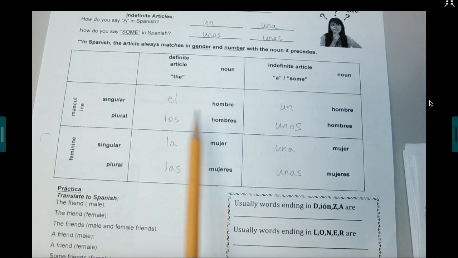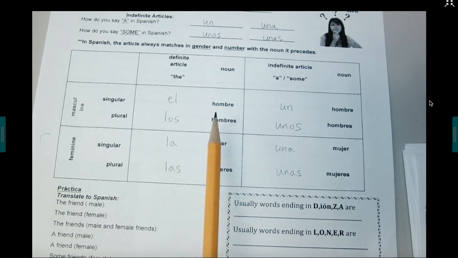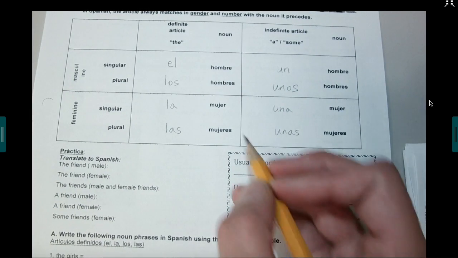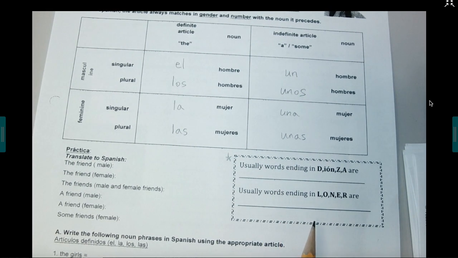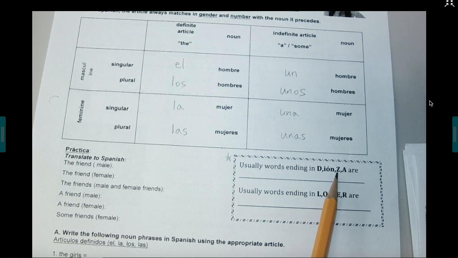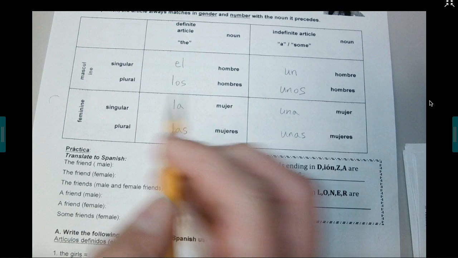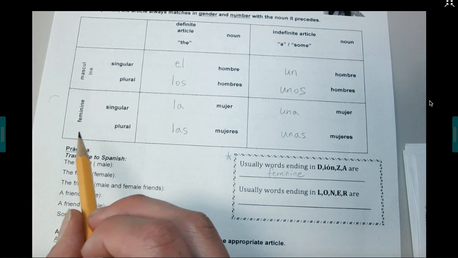And you might wonder, how do I know which one to use? How do I know if it's going to be el hombre or la hombre? How do I know that? So most of the time you just have to memorize it, but there are some little tricks that you can use. And this is one of them. It doesn't work all the time, and we're going to actually see an exception to that in just a second. But usually if words end in D, ion, Z, or A, they're usually feminine. So they'll use my la, las, una, or unas. They'll use this section of my chart because they're all feminine.